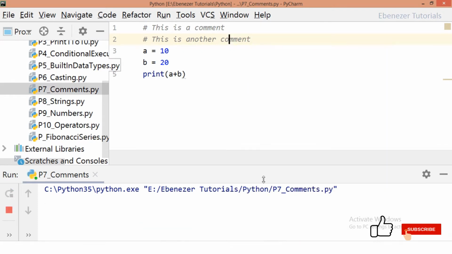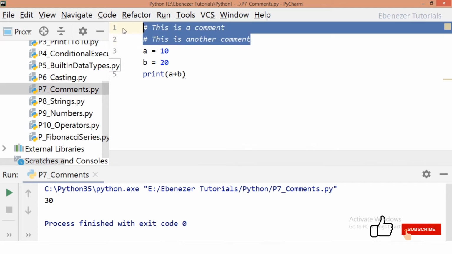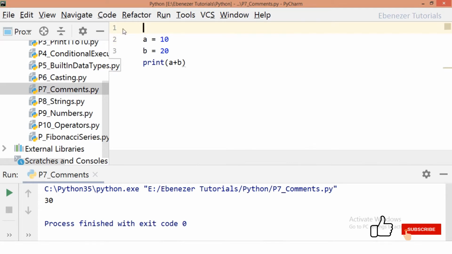So this is one way of representing a multi-line comment, or else we can have the triple quoted string. Now these triple quoted strings, unless they are assigned to a variable, are not considered to be strings. They would not get treated as part of the executable code. It would not come into the output. So since we would not be assigning it to any variable, you can have any multi-line comment.